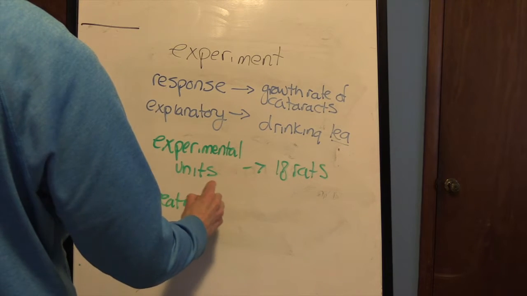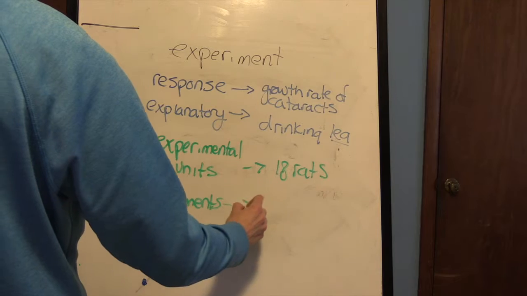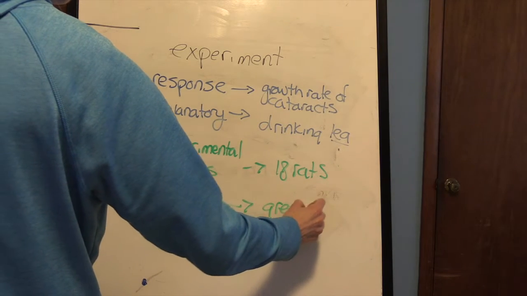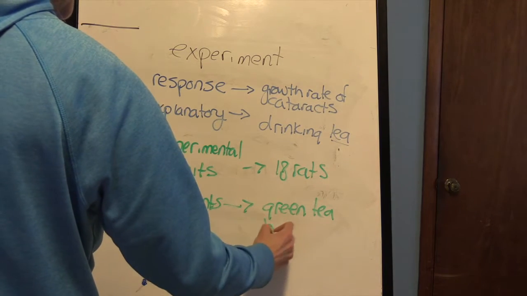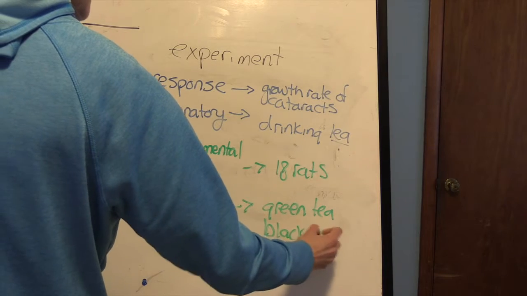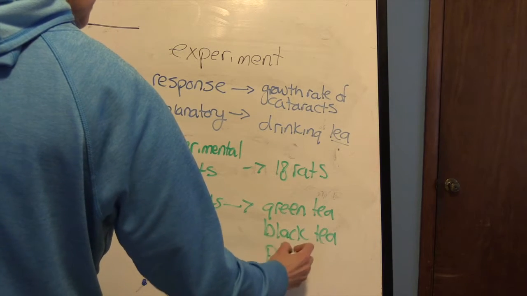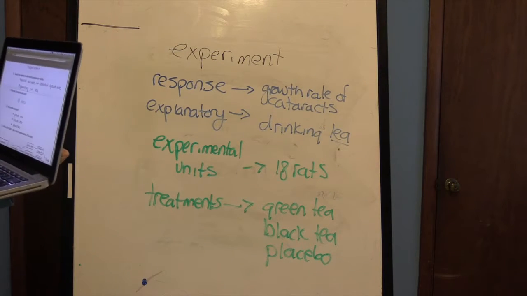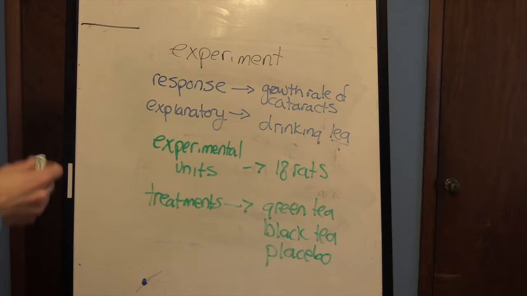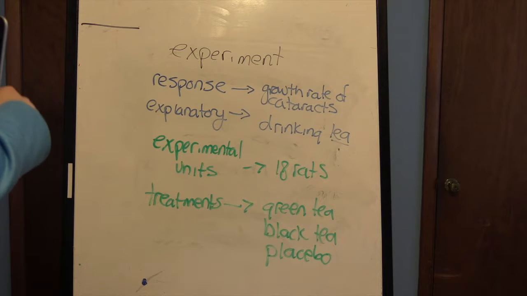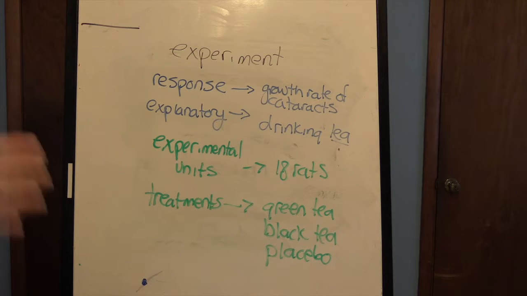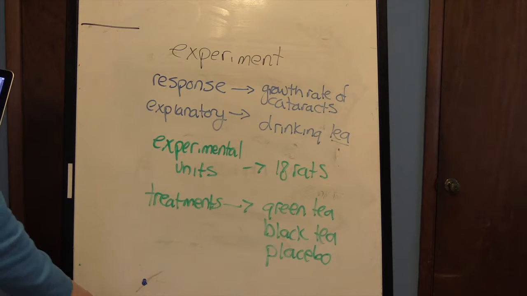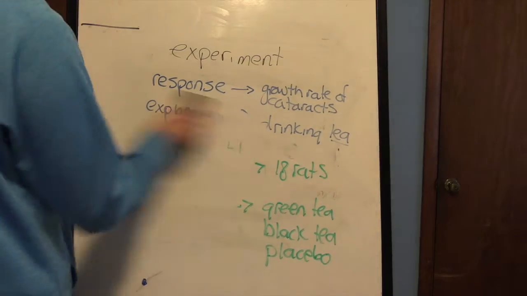Here's where you list all your treatment groups. So we have green tea, black tea, and placebo. Okay, so notice I did include placebo here, all right, even though I didn't when I was talking about the explanatory variable. That's different. Now I'm talking about the treatments, and I have to list each of the treatment groups.